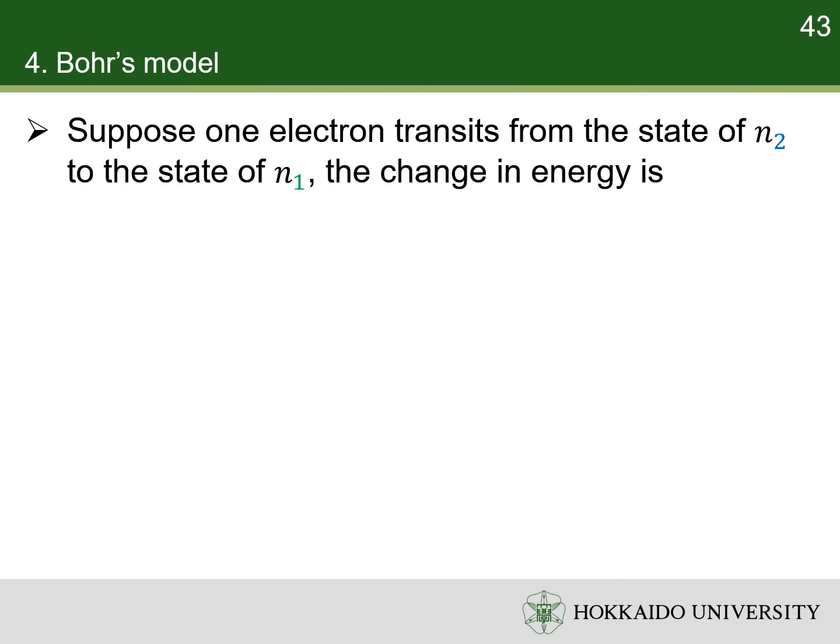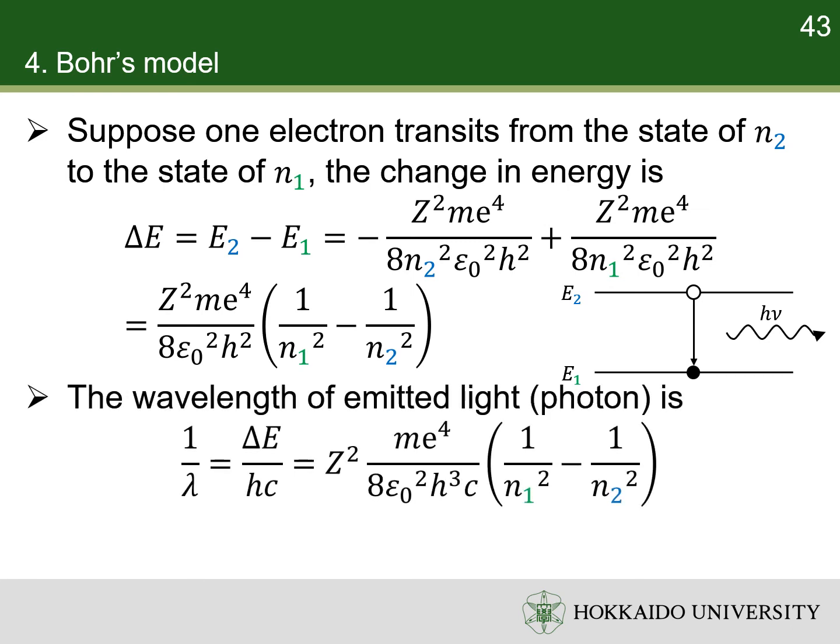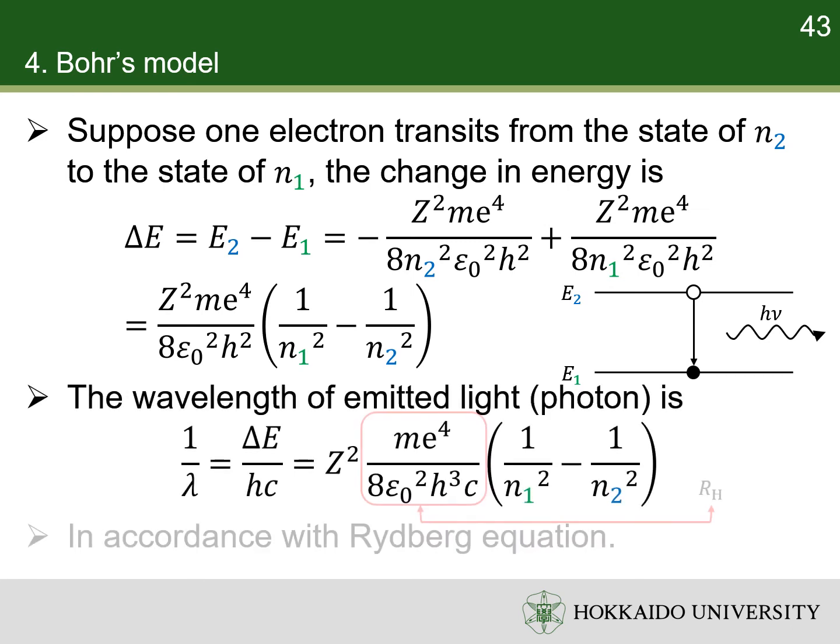Suppose one electron transits from the state of n2 to the state of n1, the energy change is in such form. This change of energy is converted to the energy of an emitted photon. The wavelength of the photon can be calculated from Einstein's relation. We find that the expression of wavelength is in accordance with the Rydberg equation. Pay attention that the Rydberg equation is from experiments, so Bohr's model successfully explains the experimental result. However, Bohr's model couldn't rationalize its assumptions.